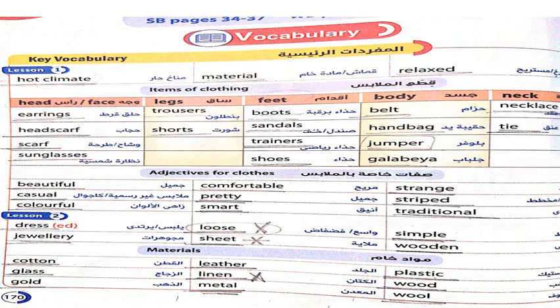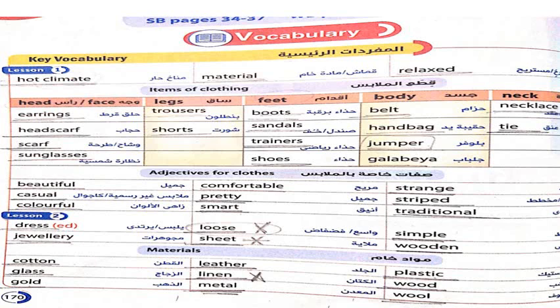Earrings, headscarf, scarf, sunglasses, trousers, shorts, boots, sandals, trainers, shoes, belt, handbag, jumper, galabia, necklace, tie. Adjectives to describe the clothes, like beautiful, casual, colorful, comfortable, pretty, smart, strange, striped, traditional.